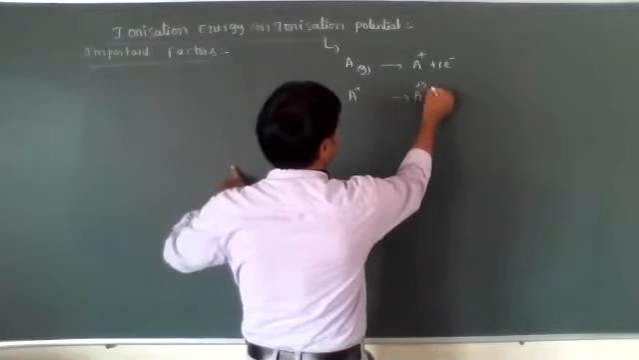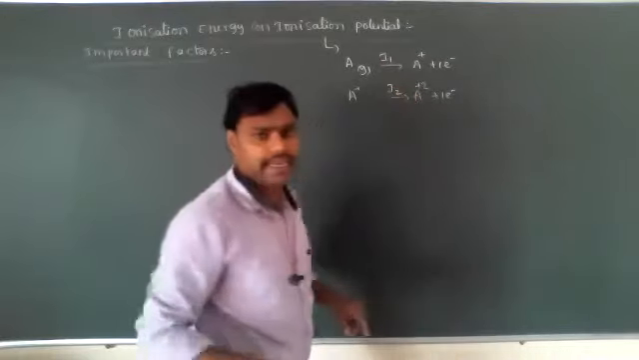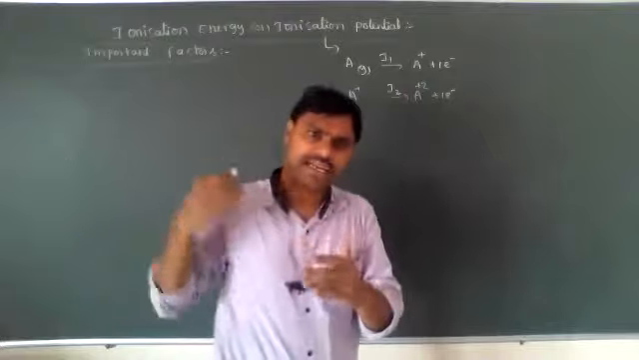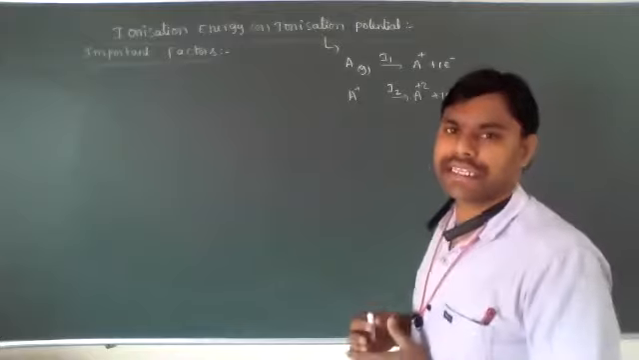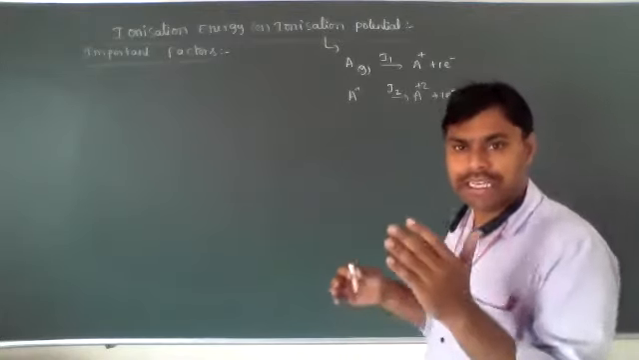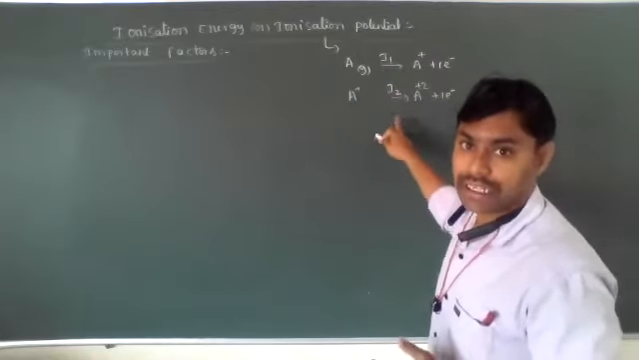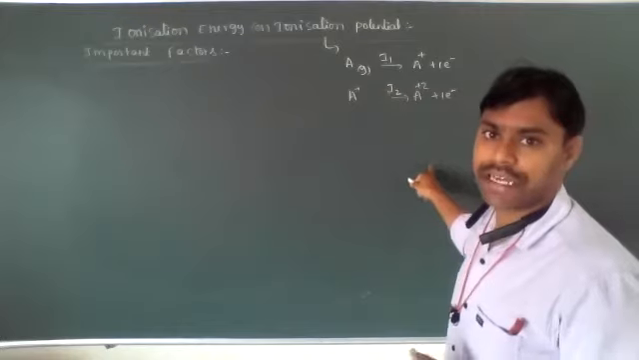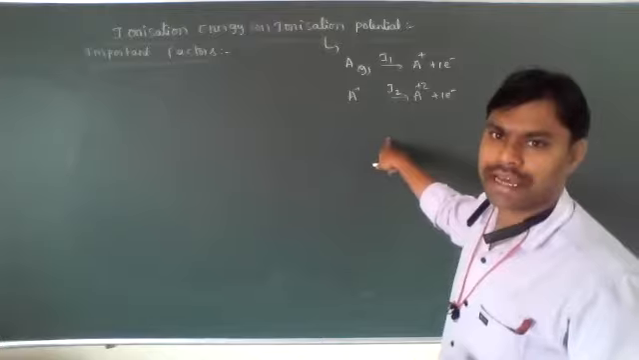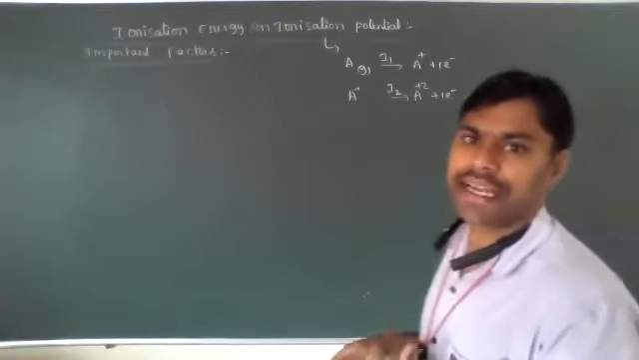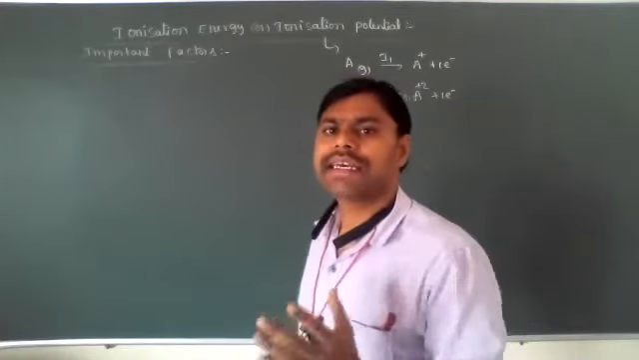From A plus, by removing one more electron, it is converted into A plus 2, which is called second ionization energy. Like that there are third, fourth, fifth and sixth ionization energies. Those are called successive ionization energies, and their values are increasing. Second ionization energy is more than first, third is more than second, fourth is more than third, fifth is more than fourth.